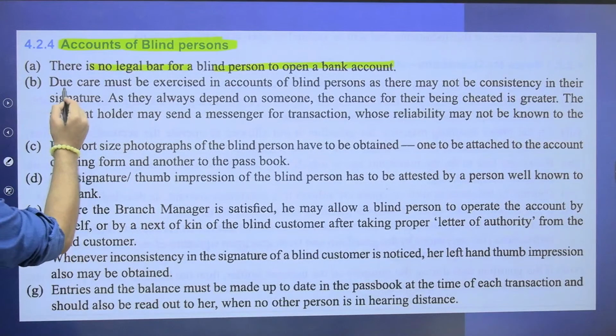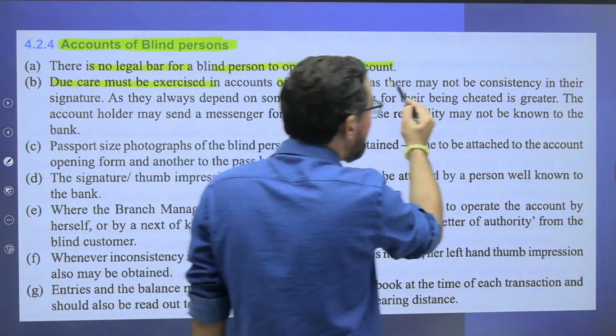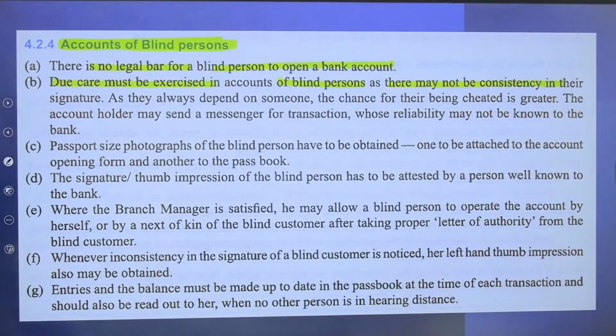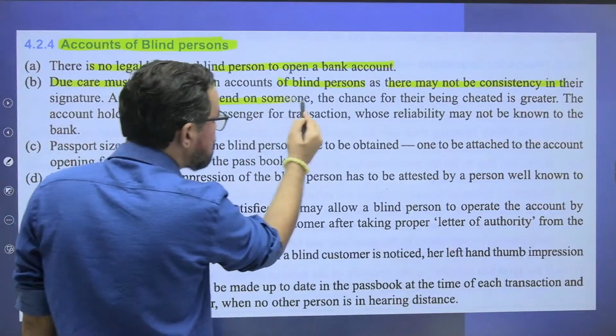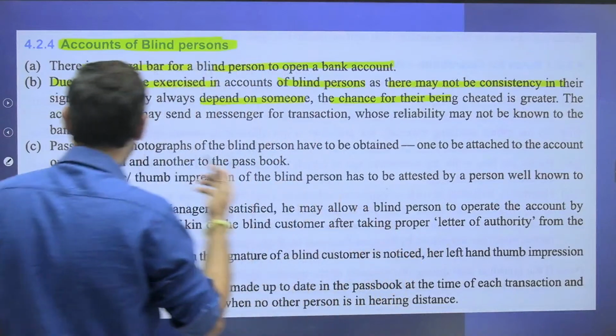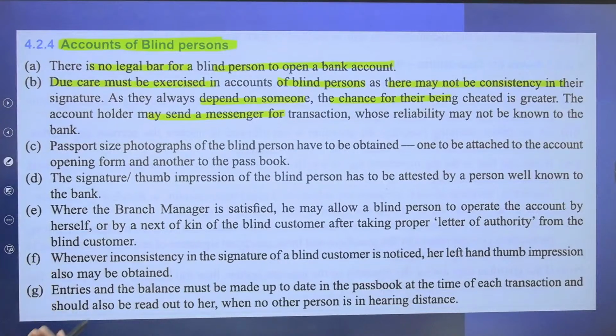First one is due care must be exercised in the account of a blind person, as there may not be consistency in their signatures. Okay? So as they always depend on someone, the chance of their being cheated is greater. The account holder may send a messenger for transactions whose reliability may not be known to the bank. So for that particular sake, due care must be taken, and it should be a person who is a relative of that blind person.